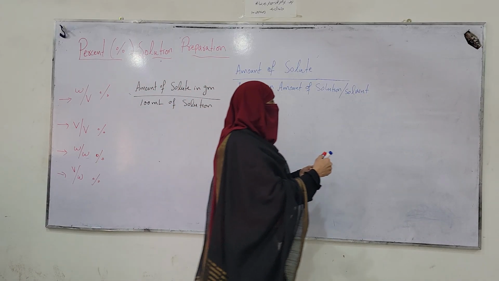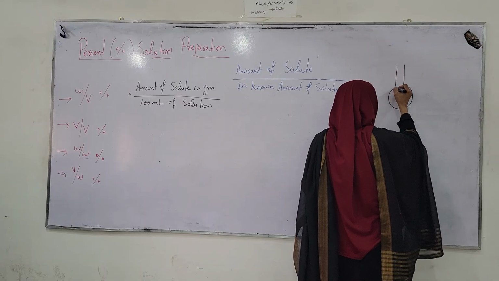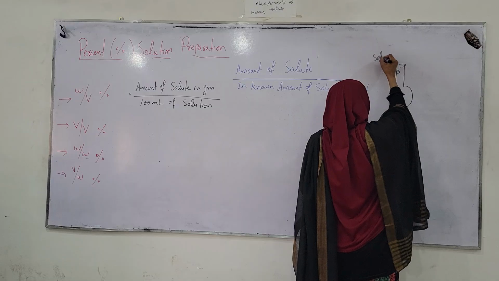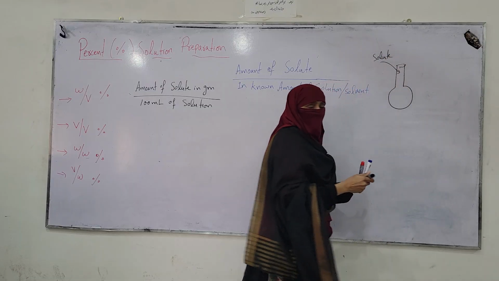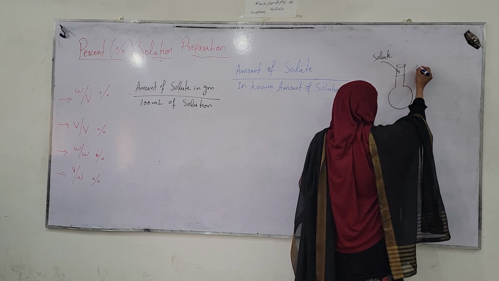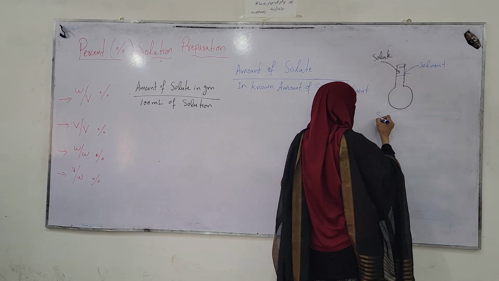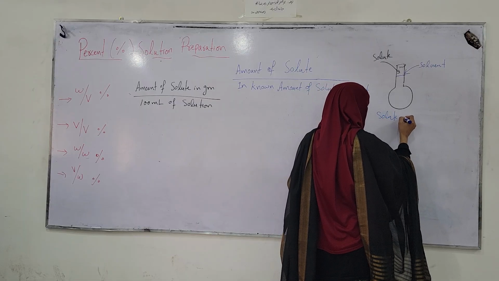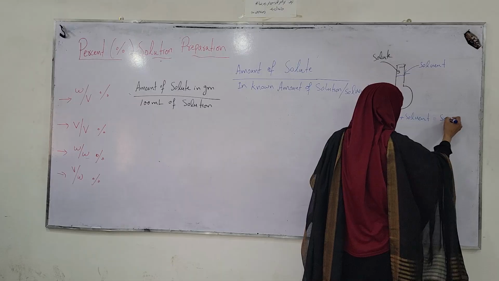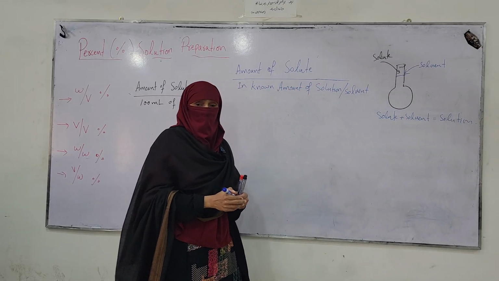If you take the amount of solute first in a flask, meaning I have added the solute first in the flask and then make it up to the mark with solvent, then this combination of solute plus solvent, its total volume makes the solution. This is called solution. Total volume will be equal to solution.